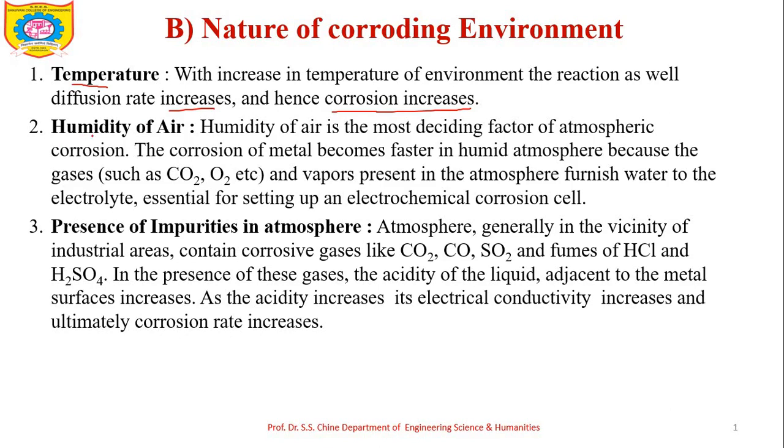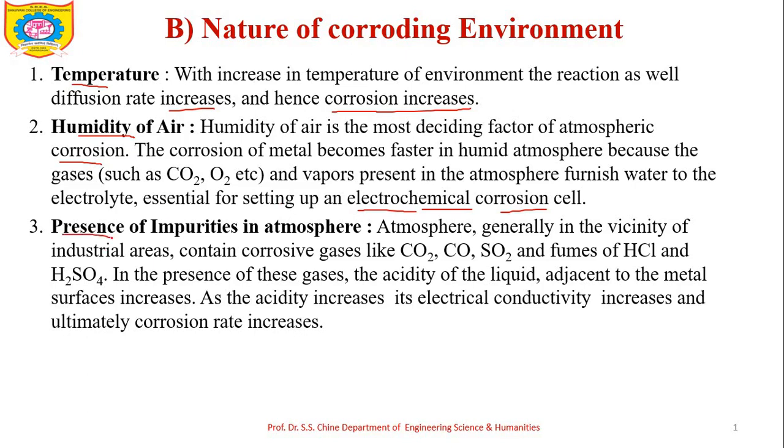Second is the humidity of the air. It is also the most deciding factor of atmospheric corrosion, that is, dry corrosion. If moisture is present, then that also leads to electrochemical corrosion. In the absence of humidity or moisture, there is only dry corrosion. But if moisture is present in the air, it leads to the formation of an electrochemical cell, and electrochemical corrosion occurs. That's why it increases the rate of corrosion. So as humidity increases, the rate of corrosion increases.